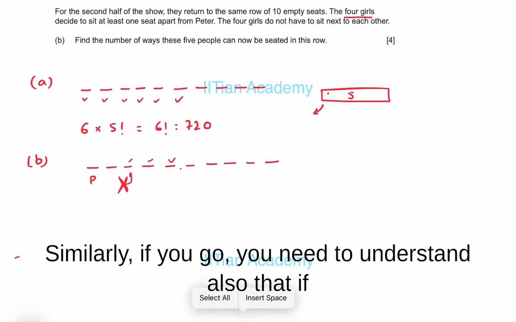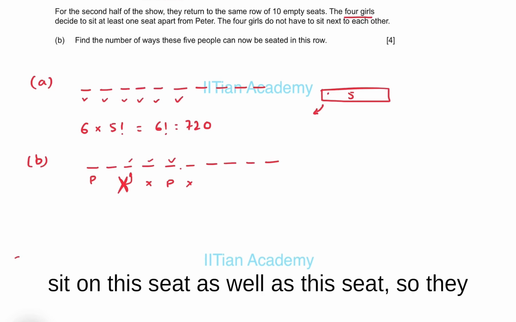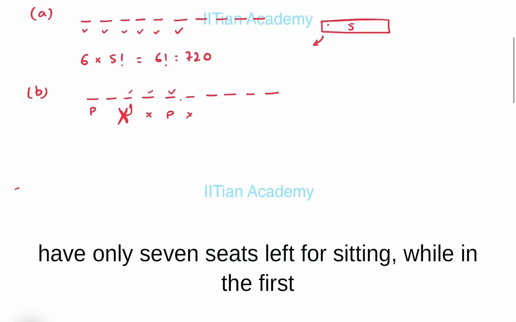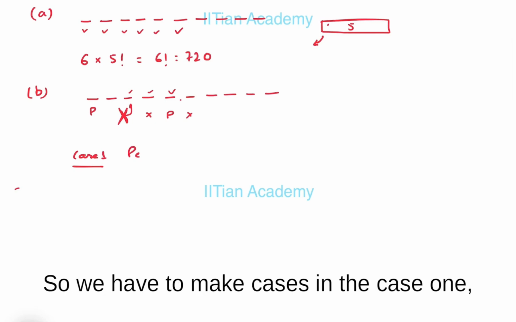Similarly, you also need to understand that if we make Peter sit on the fifth seat, girls cannot sit on this seat as well as this seat. So they have only 7 seats left for sitting, while in the first case they had 8 seats to choose from. So we have to make cases.